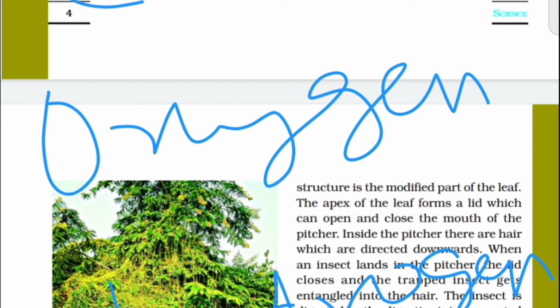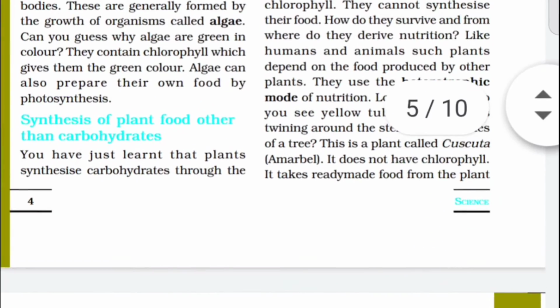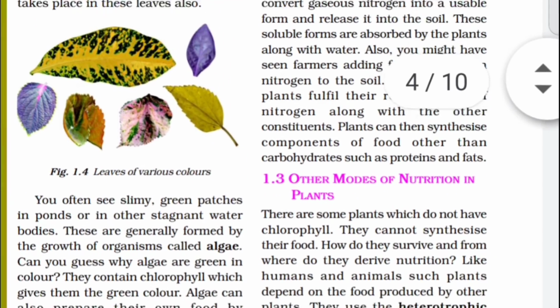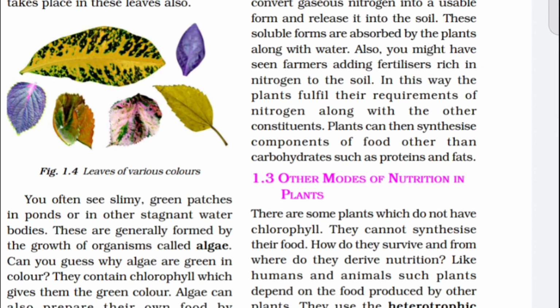Here it is given: you have just learned that plants synthesize carbohydrates through the process of photosynthesis. The carbohydrates are made up of carbon, hydrogen and oxygen. These are used to synthesize the other components of food such as proteins and fats. But proteins are nitrogenous substances. Protein mainly contains nitrogen. It is very important.